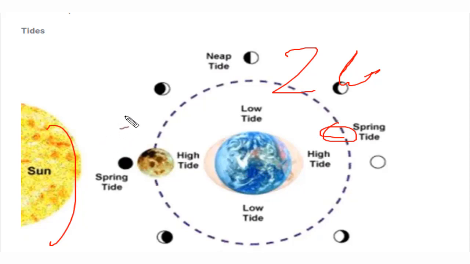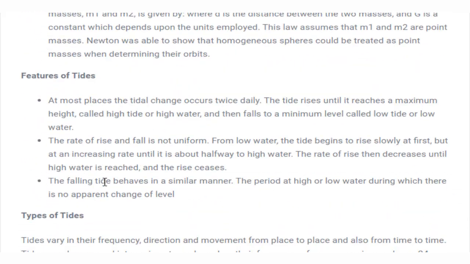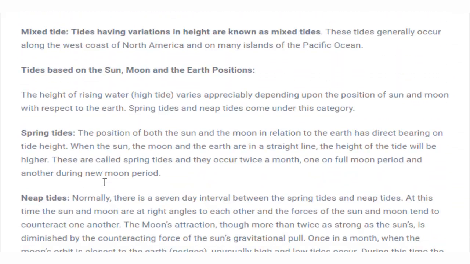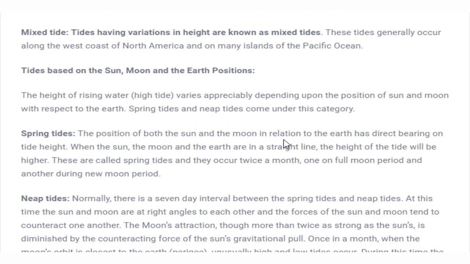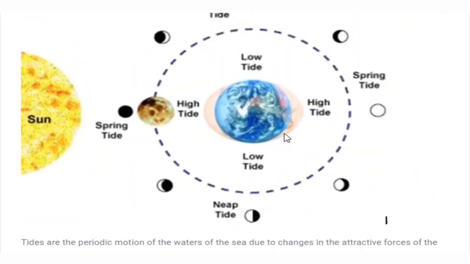So there are several kinds of tides, but generally there are parameters which divide the types of tides. If we see the tide on the basis of the position of the sun and earth, those are divided into spring tide and neap tide. So what are these spring tide and neap tide? We need to see this diagram and then understand.